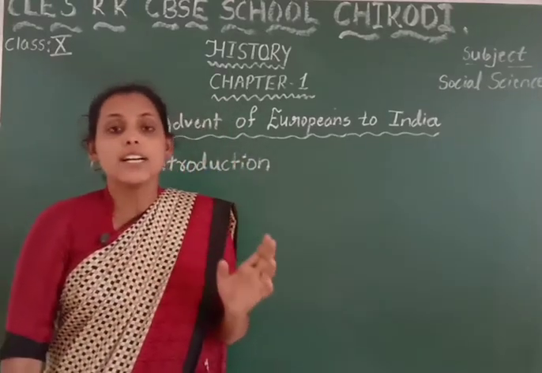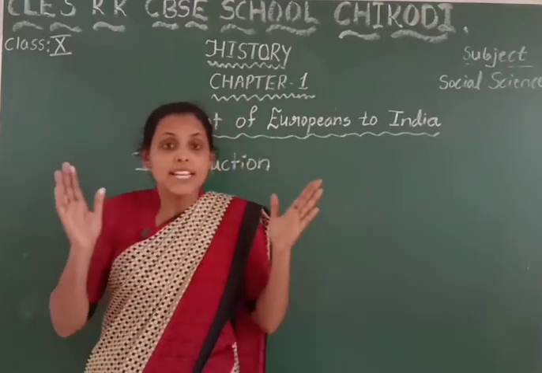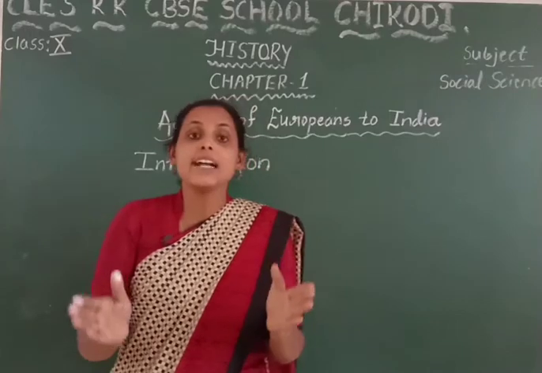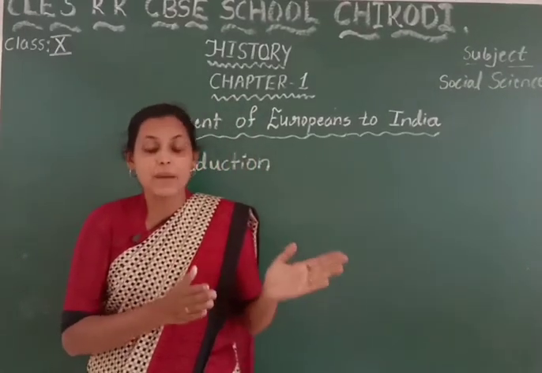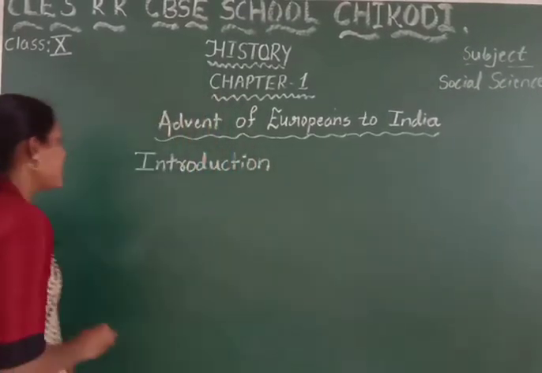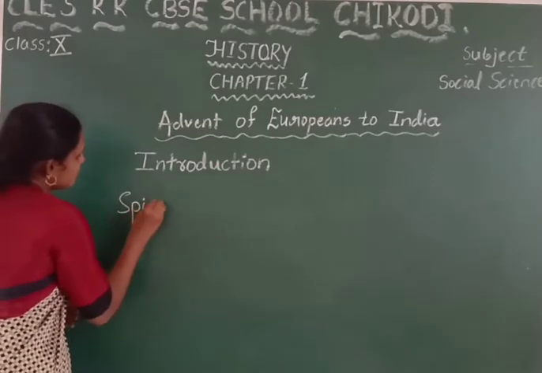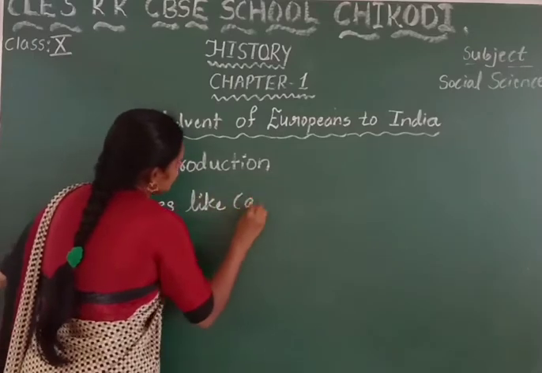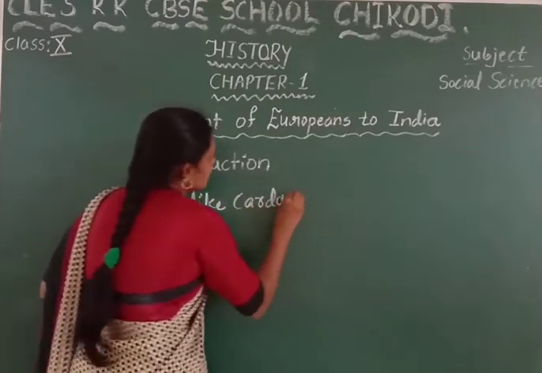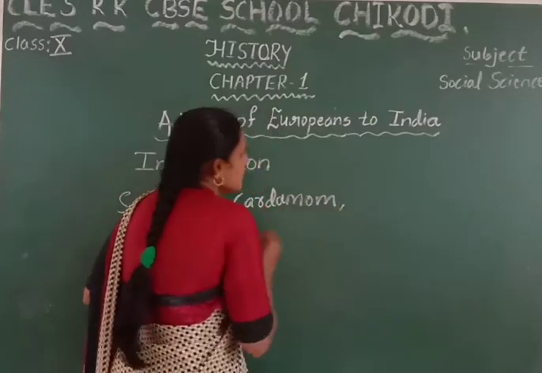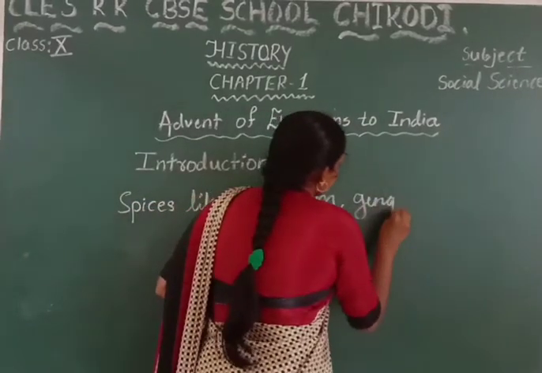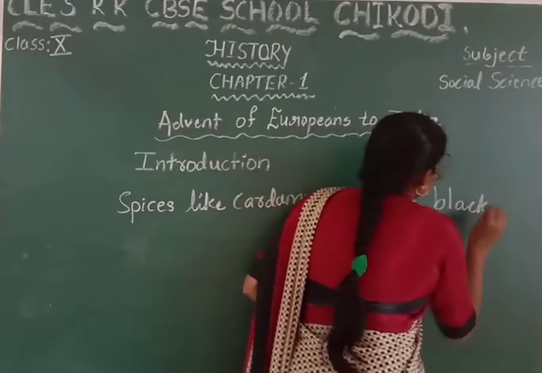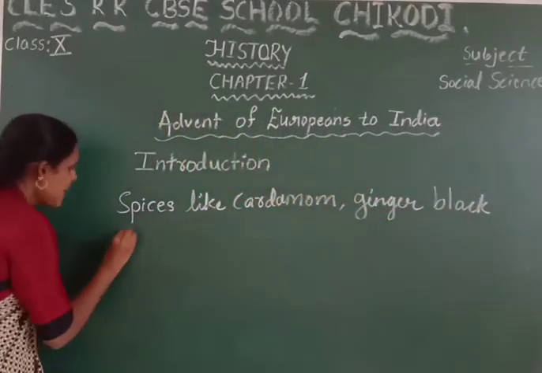Well children, here you can see the chiefly available Indian commodities like spices: cardamom, ginger, black pepper.